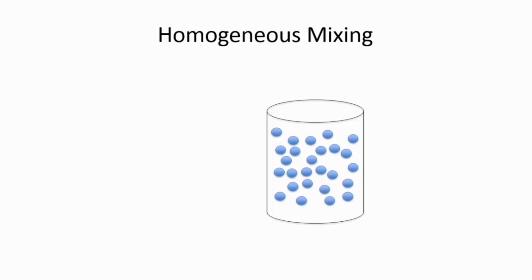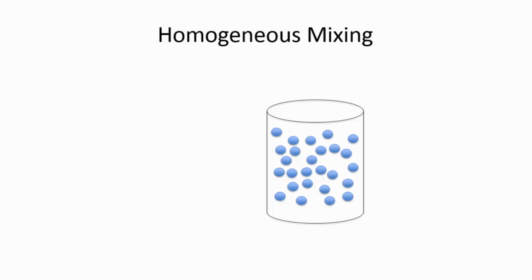So if you assume that the particles in this population have the ability to mix very well, this mix will be so well that it will be homogeneous, right? An example of homogeneous mixing is a solution of sugar with water. So you pour sugar into a container and then start putting water, and you start stirring that container, and pretty soon you will not be able to tell where the particles of sugar are because they mix so well with the water, right? And this is a cartoon representation of that type of scenario.